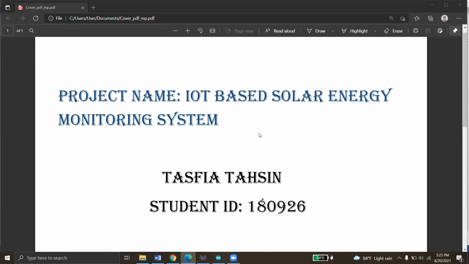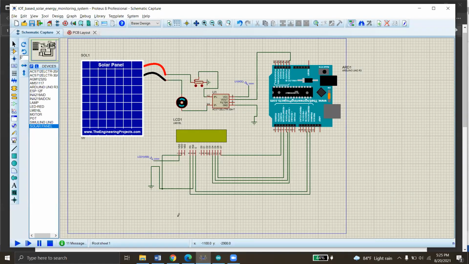My project name is IoT-based solar energy monitoring system, and I have used Proteus 8.11 simulating software for this purpose. So the components I need for this project are a solar panel, a rheostat, a DC motor, a current sensor, an LCD display, and the main part of this project is the Arduino Uno microcontroller that will actually control the whole